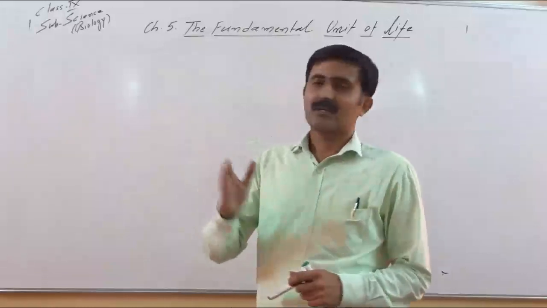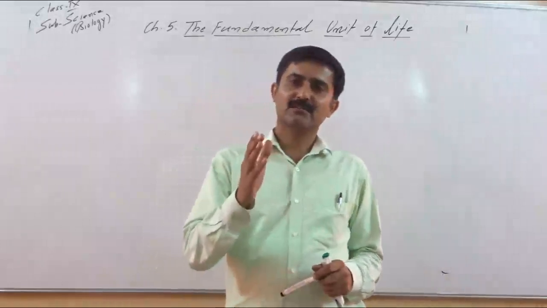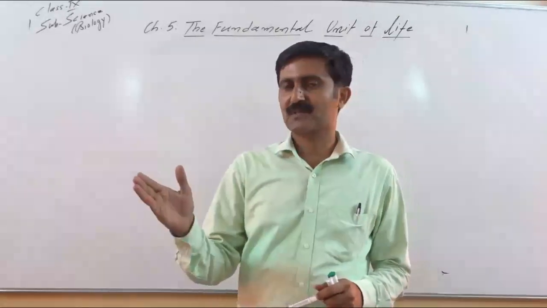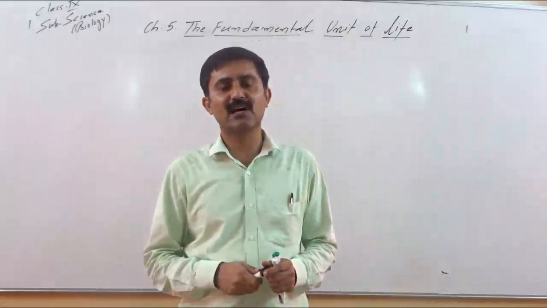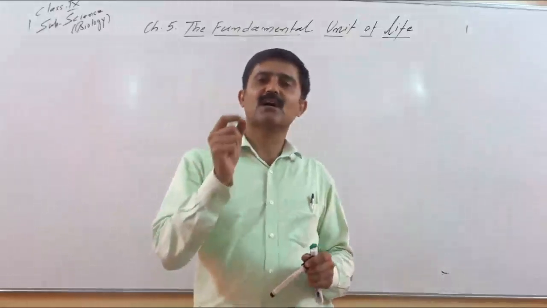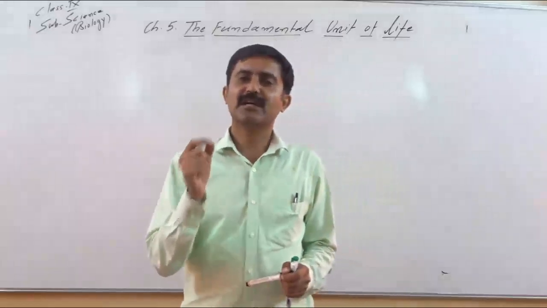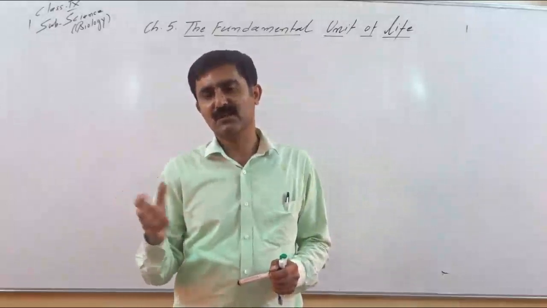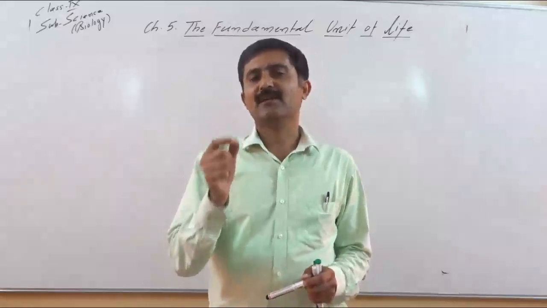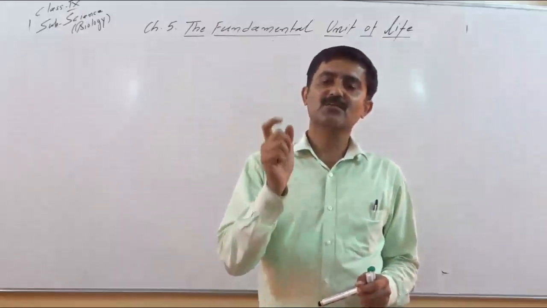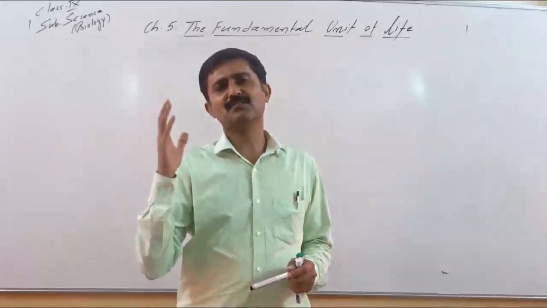Now in continuation of it, today we will learn about different types of organisms on the basis of cell number. So all of you know some organisms in this living world are very large and some organisms are tiny. They are microscopic and they cannot even be seen with the naked eye. Generally we call them microbes. These organisms are made up of a single cell, and when an organism is made up of a single cell, we use the term unicellular. And there are organisms which are made up of a large number of cells.